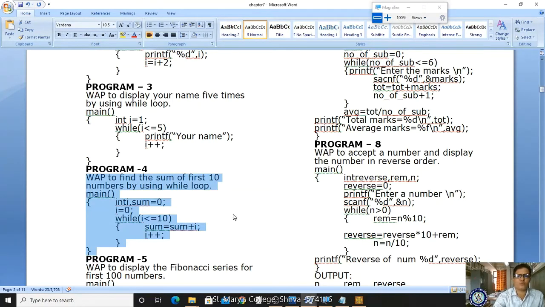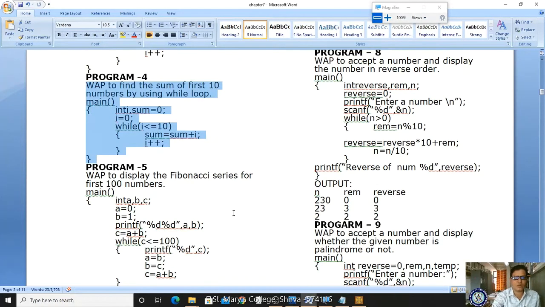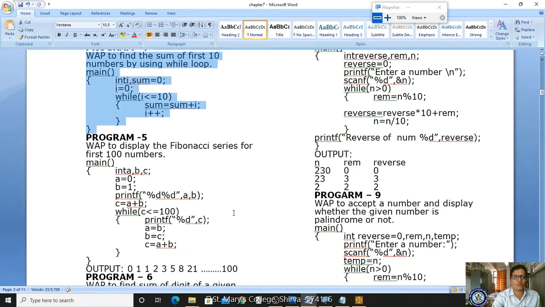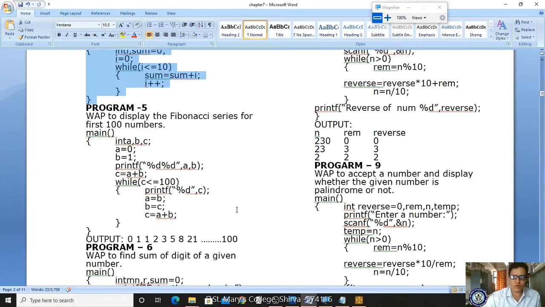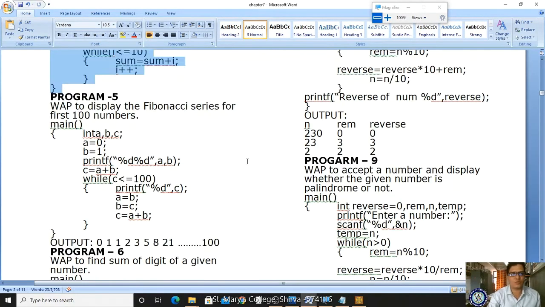Yes. So that is your program. Some of our programs are very, very important. We are supposed to learn them. And here one more program is there. These are the very, very important programs, and let us see these programs. What is the program? Fibonacci series. Fibonacci series of the first 100 numbers.